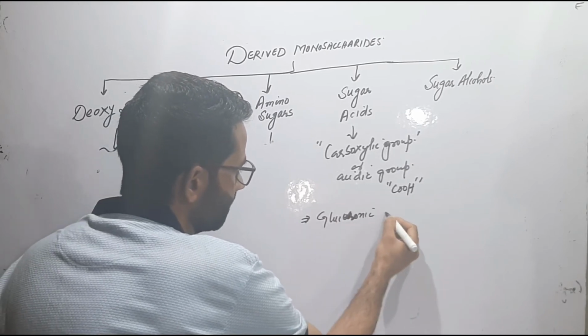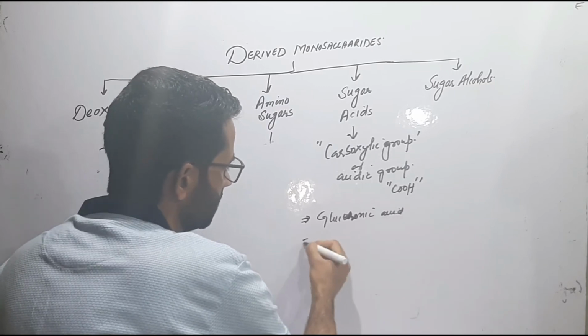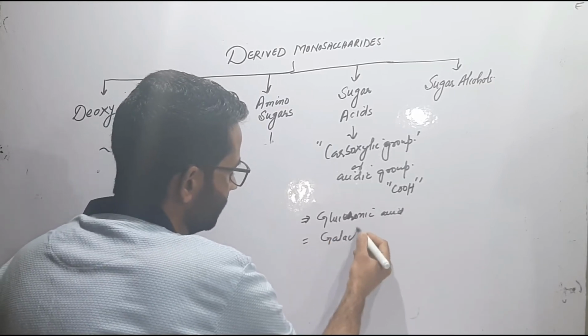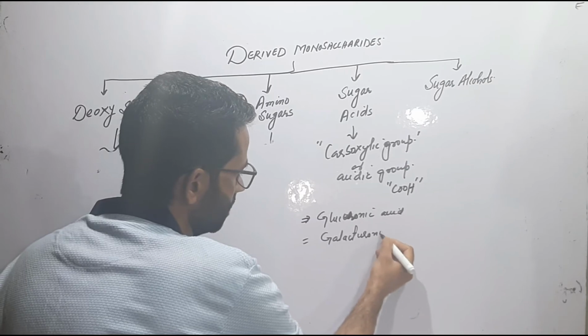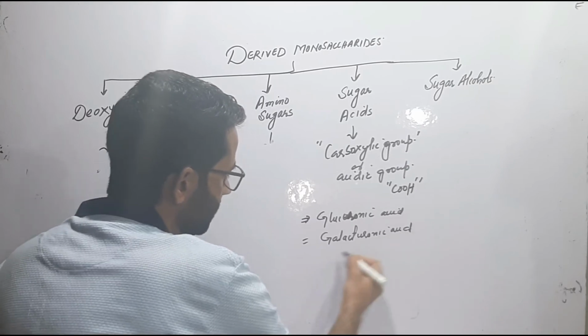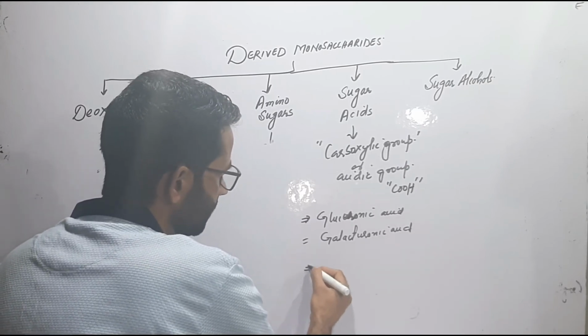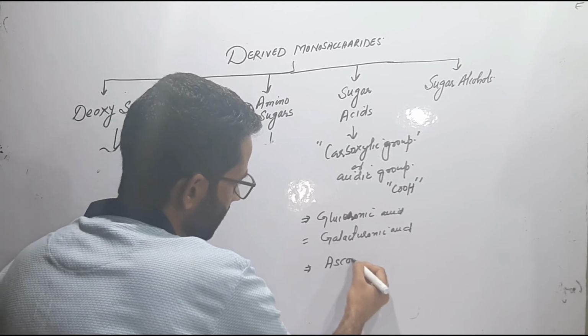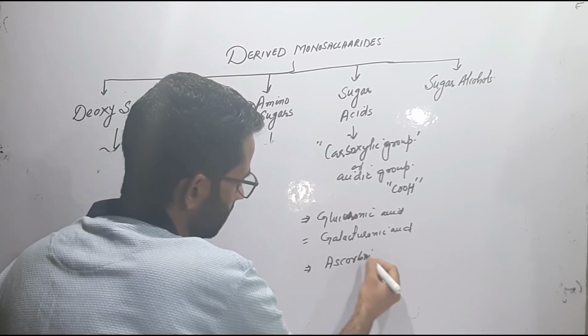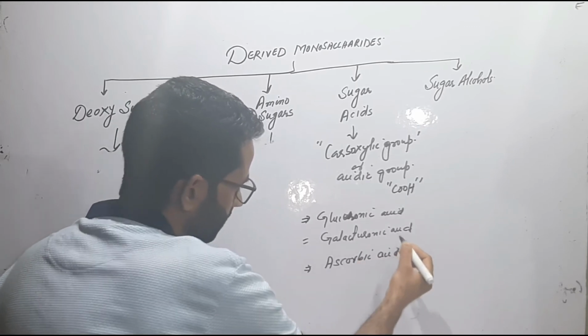guluronic acid, galacturonic acid, and the third one is ascorbic acid.